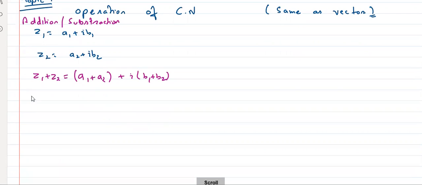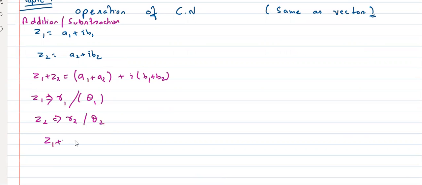But suppose Z1 is in terms of R1 and theta 1, and Z2 in terms of R2 and theta 2. Then what is Z1 plus Z2? The magnitude. Then what is the magnitude of Z1 plus Z2? Because here, the magnitude of Z1 plus Z2 will be what?